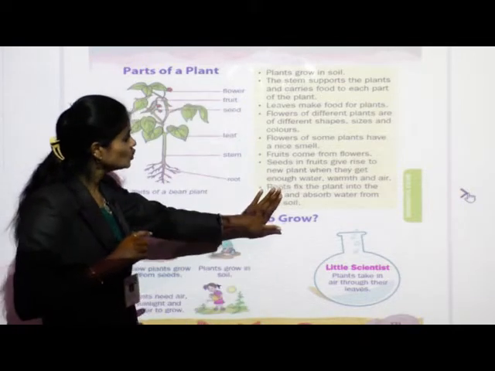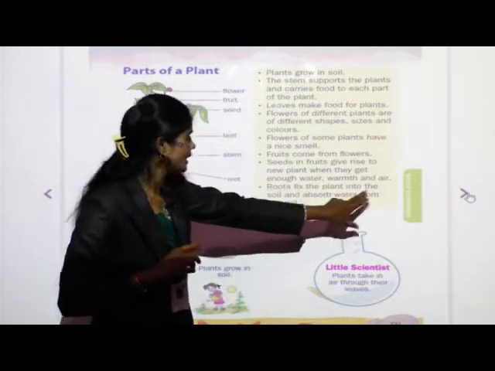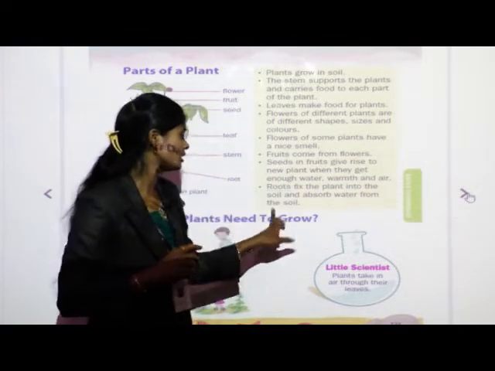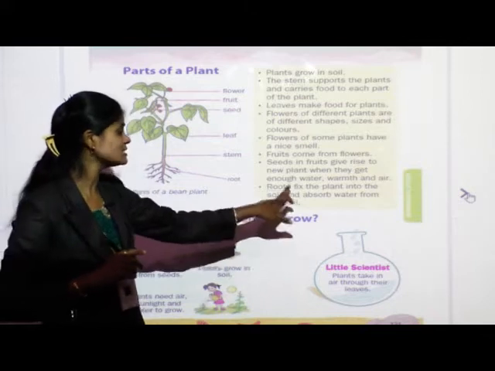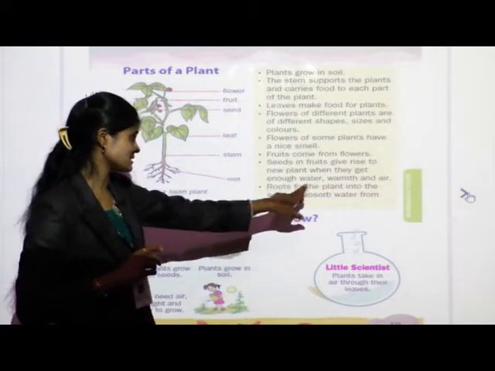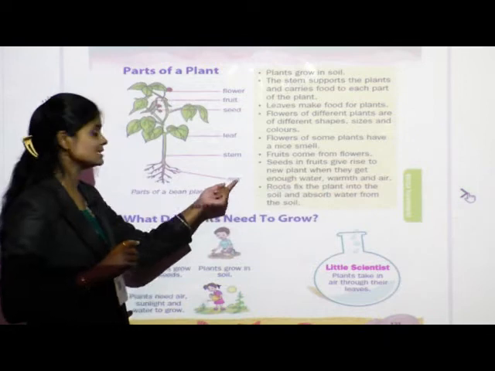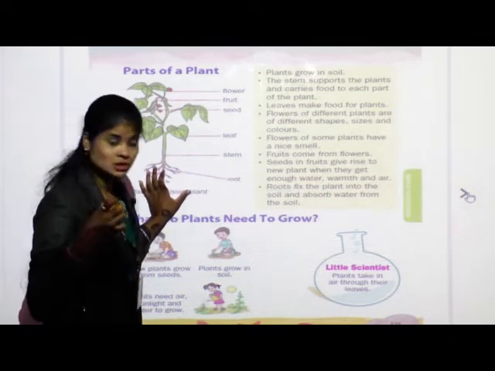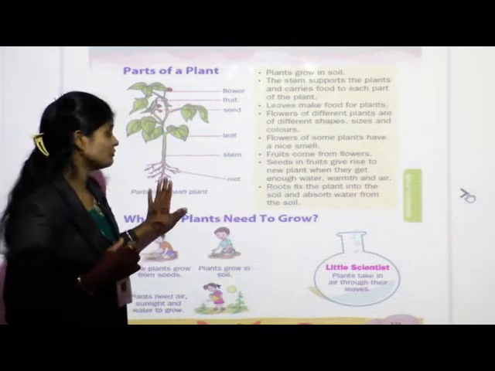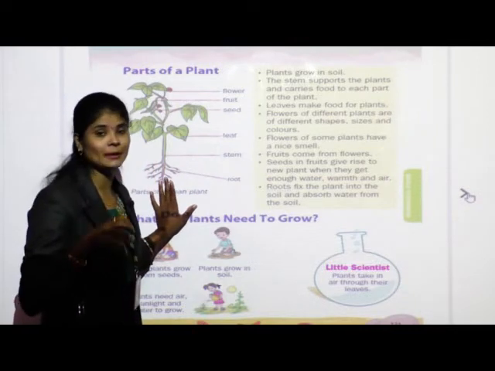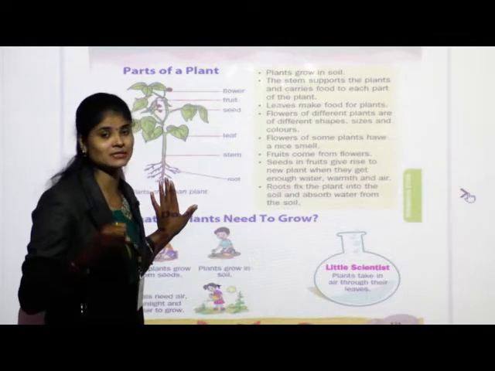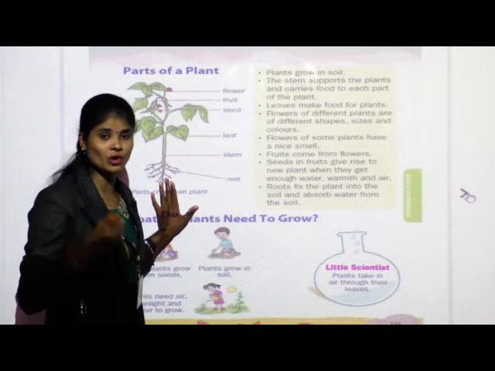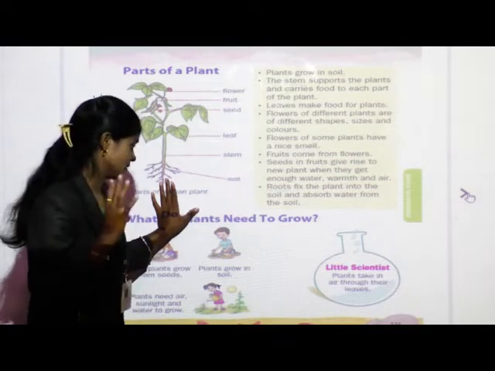Next see, roots fix the plant into the soil and absorb water from the soil. What is given here? Roots fix the plant into the soil. See, these are the roots of plant and they fix the plant in the soil. And what is their function? To absorb water and minerals from the soil. This is the main function of root. What is the main function of root? To absorb water and minerals from the soil.